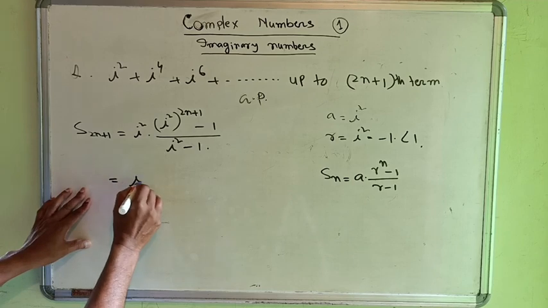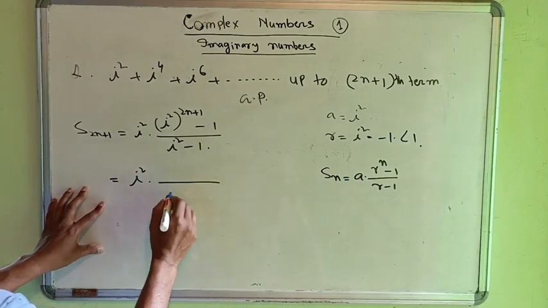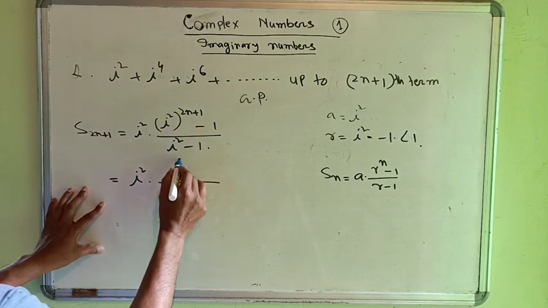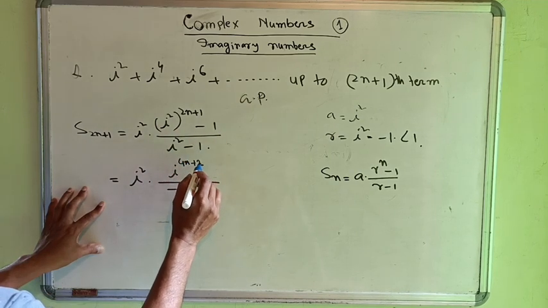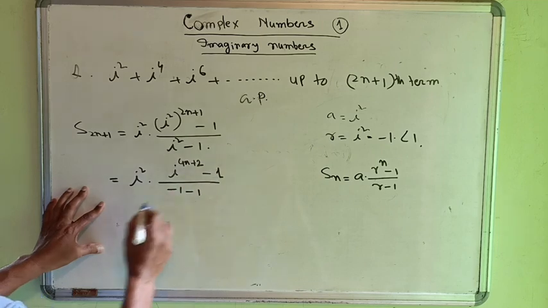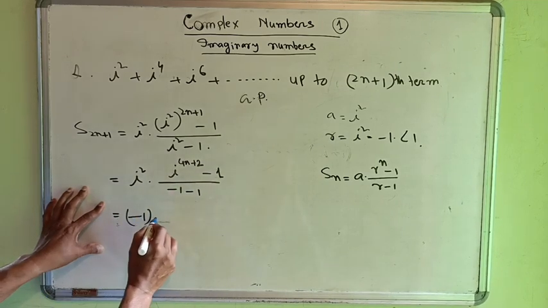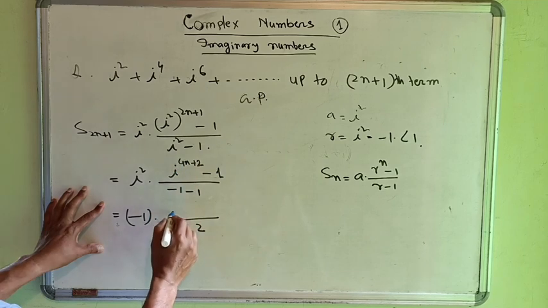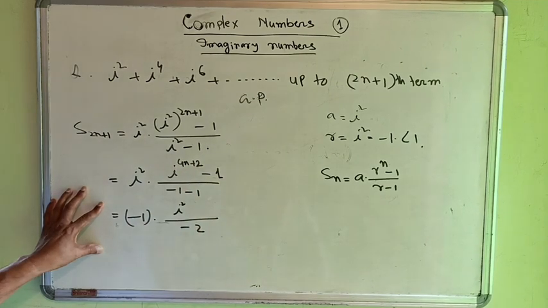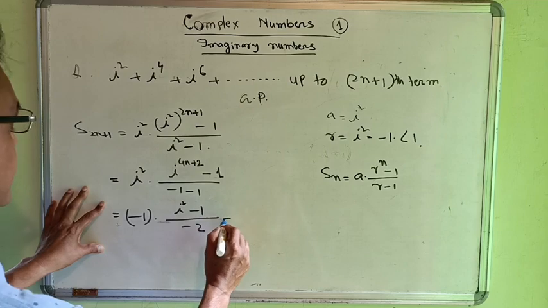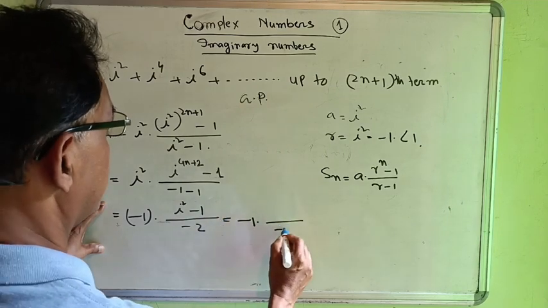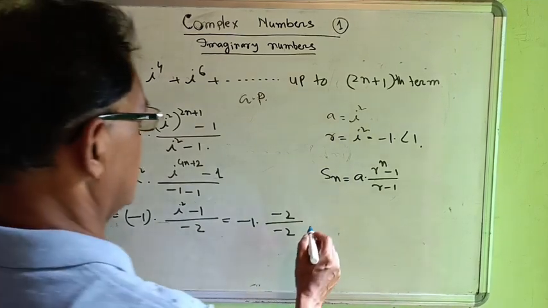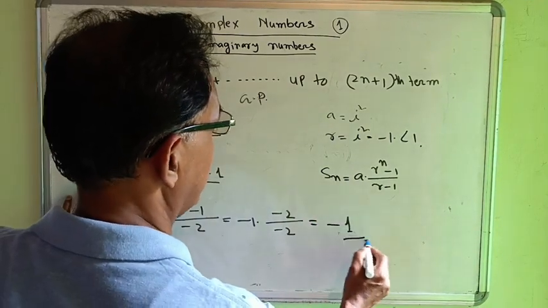This is equal to i square, this is equal to minus 1, this is equal to i to the power 4n plus 2, this is equal to 1. This is equal to again minus 1, this is equal to minus 2, this is equal to what? i square, since i to the 4 is equal to 1, therefore this is equal to minus 1. Minus 1 divided by minus 2, divide this also by minus 2, then we get this is equal to minus 1.